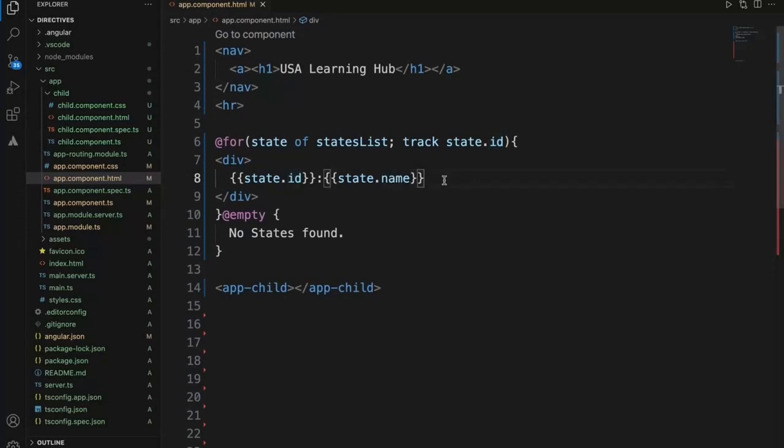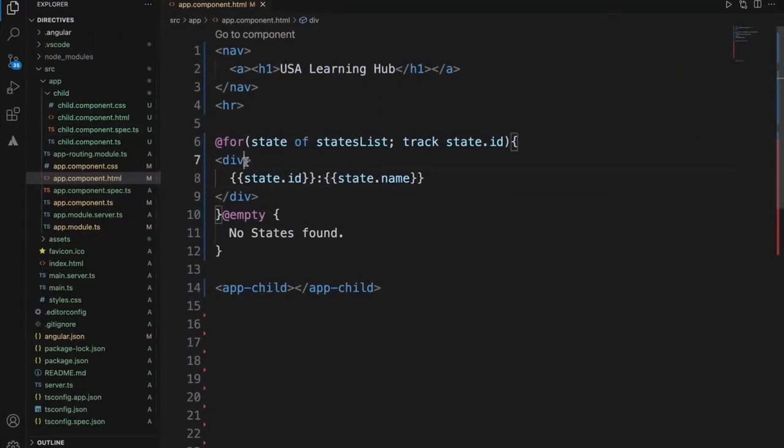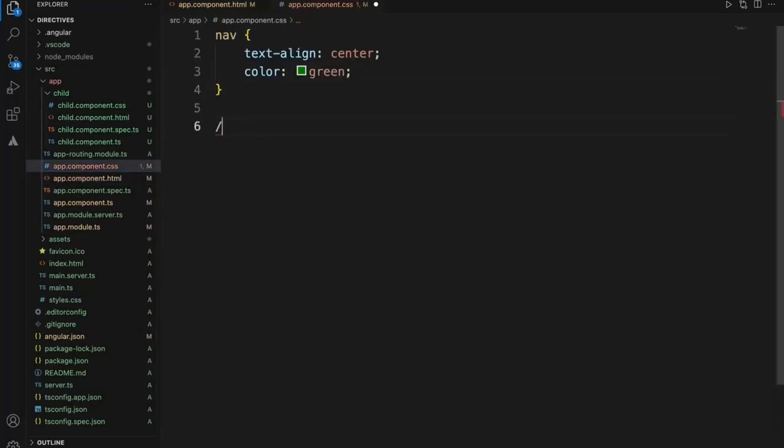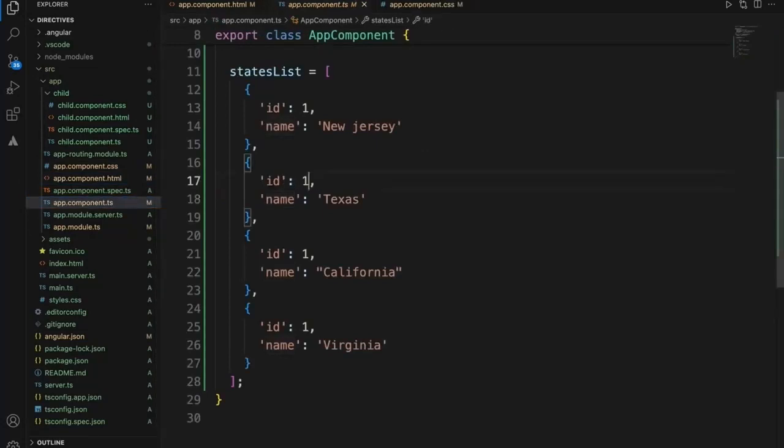Now let's see. Let me just push this content to the center, and add 2, 3, 4.